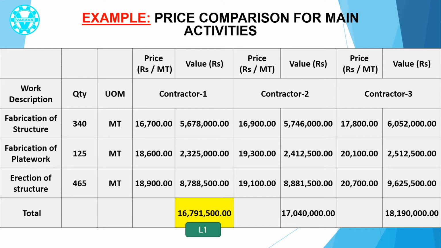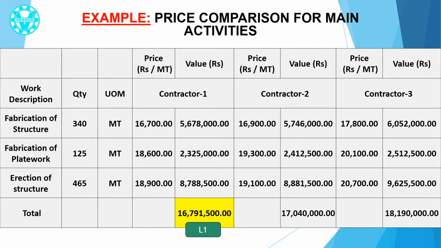Three contractors quote their price. For example, for the first item, fabrication of structure, Contractor 1 quotes 16,700 rupees per metric ton, Contractor 2 quotes 16,900 rupees per metric ton and Contractor 3 quotes 17,800 rupees per metric ton. Then the value of work is calculated as rupees 56 lakh and 78,000 for Contractor 1, rupees 57 lakh and 46,000 for Contractor 2, and rupees 60 lakh and 52,000 for Contractor 3.